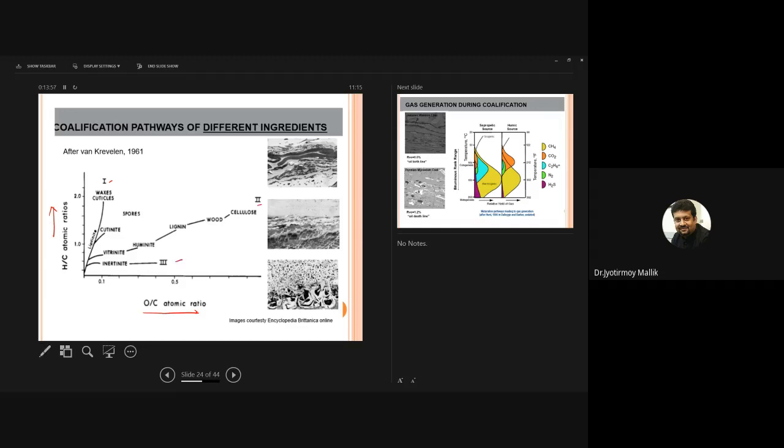During category 1, liptinites and cutinites form wax cuticles. Vitrinite forms huminite, lignin, wood. So from cellulose, it becomes wood, lignin, huminite, and then vitrinite. And type 3 is the evolution of the inertinites. Inertinites do not change a lot because they are generally mineral matter. Okay?